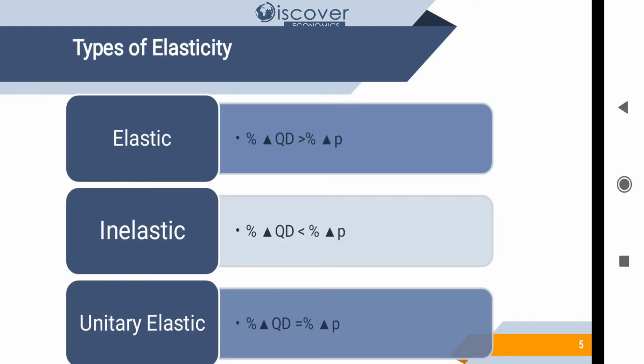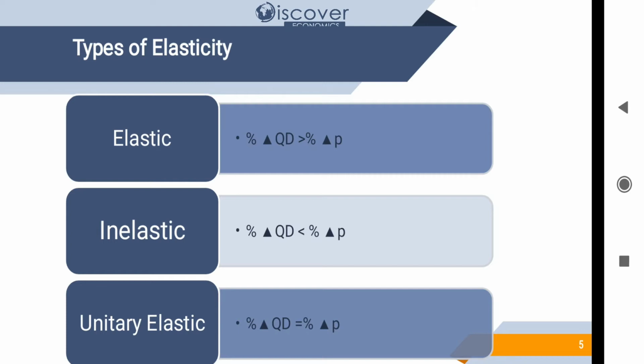So keeping in mind all these situations, we have three types of elasticity. The first one is elastic. The word elastic lets us know that the percentage change in quantity demand is more as compared to the percentage change in price. In inelastic, we need to understand that the percentage change in quantity demand will be less as compared to the percentage change in price. And unitary is the situation where the percentage change in quantity demand is equal to the percentage change in price.